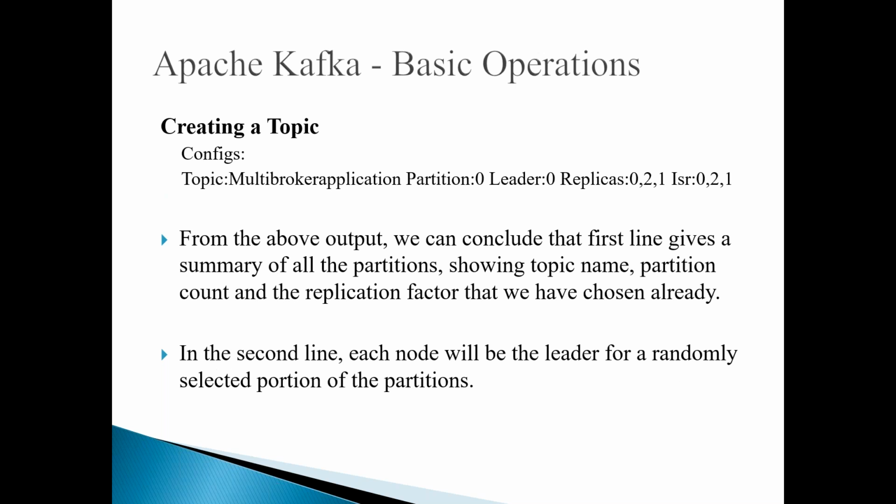And it shows the topic configurations also, as a part of the output. It shows the topic is multi-broker replication, partition 0, leader 0. That means the broker which has ID 0 is the leader of this partition. And what are the replicas? Because we defined 3 replicas, 0, 2 and 1 are the replicas. So broker 0, broker 2 and broker 1 are the replicas.